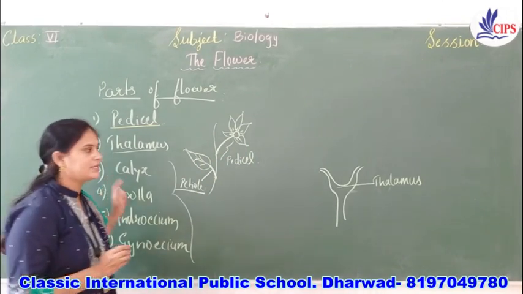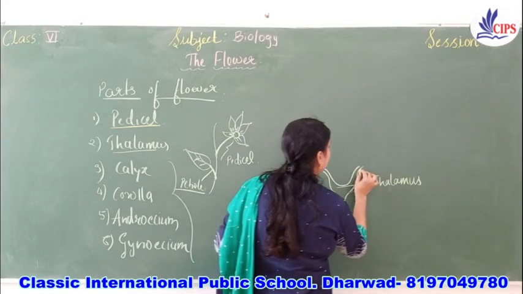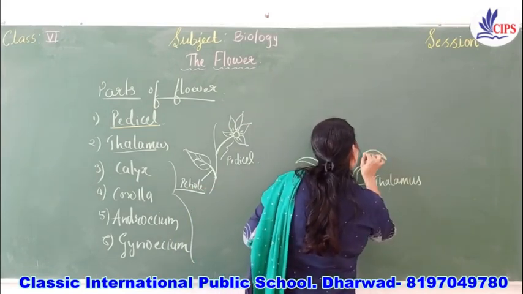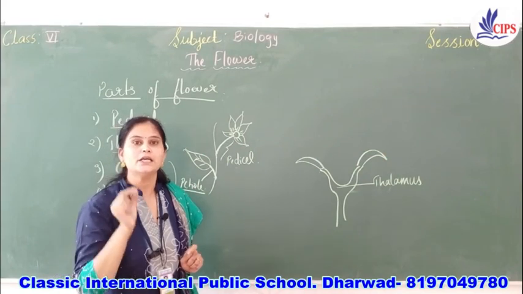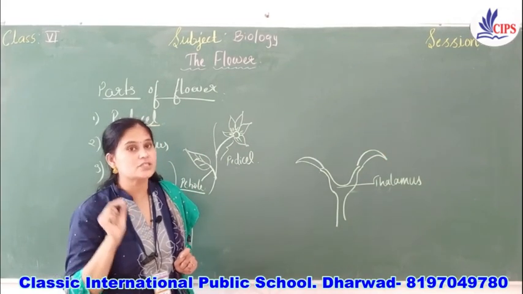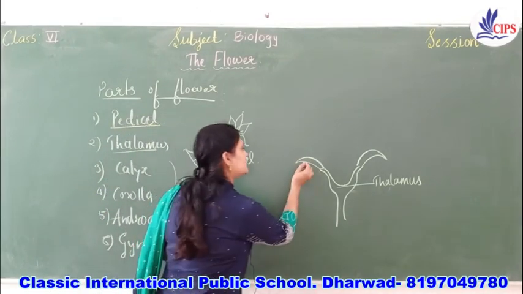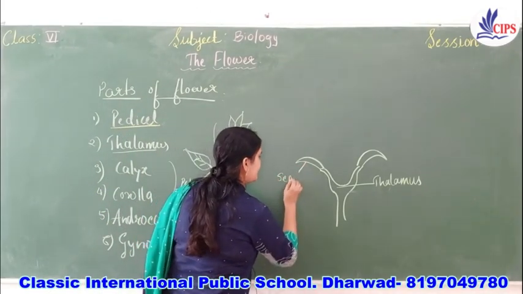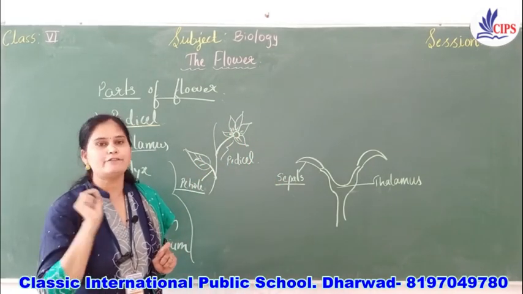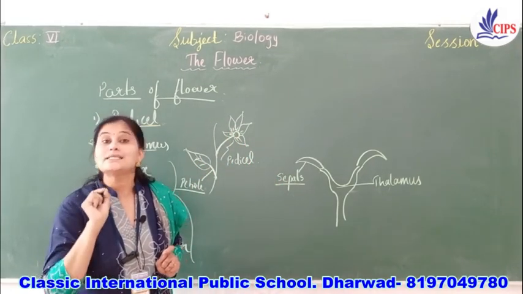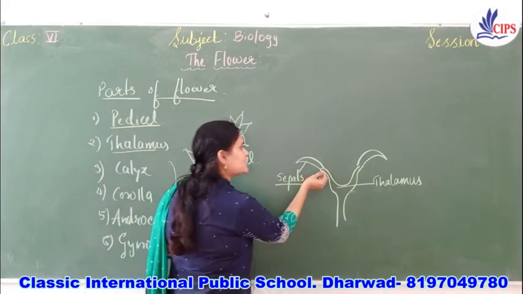So calyx is generally present here like this. This calyx is made up of green leaf-like structures called sepals.